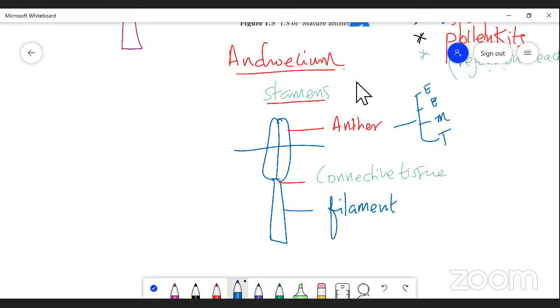Actually, the anther cavity is preserved, and it is filled with microspores. I am drawing an anther cavity, let me point it out here. This is an anther cavity.